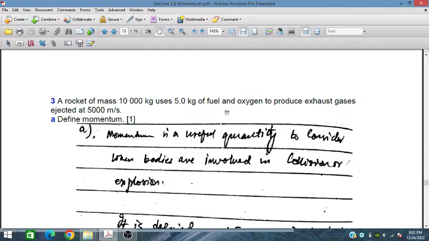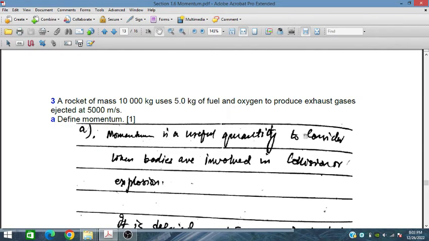Momentum topic, the rest of the topic. So this is question number 3 from the exam style questions. A rocket of mass 10,000 kilogram uses 5 kilogram of fuel and oxygen to produce exhaust gases ejected at 5,000 meters per second. Define momentum.